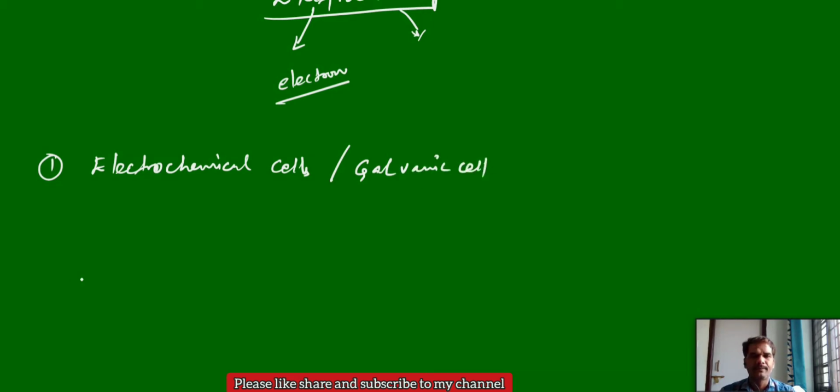The first one, electrochemical cells, or mainly galvanic cells, the second one, electrolytic cells, and the third one, electrolytic conductance.